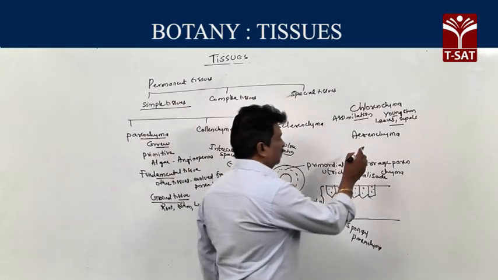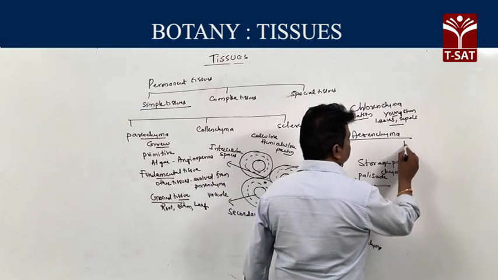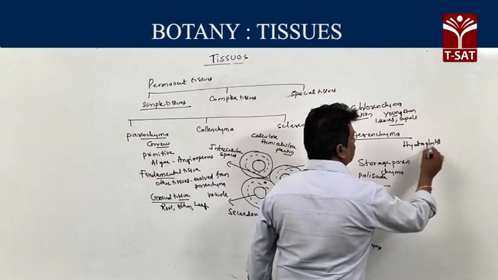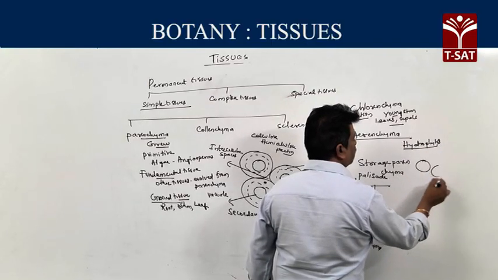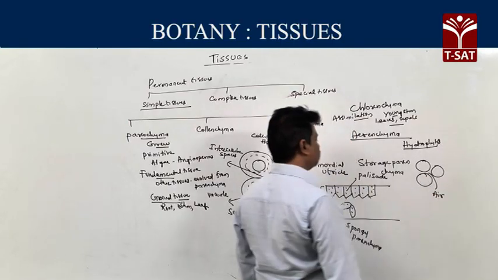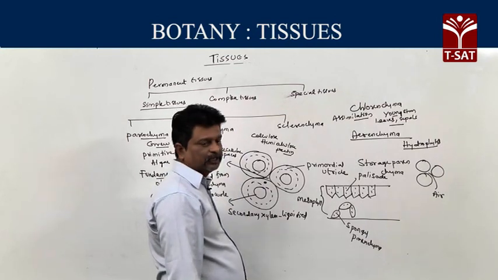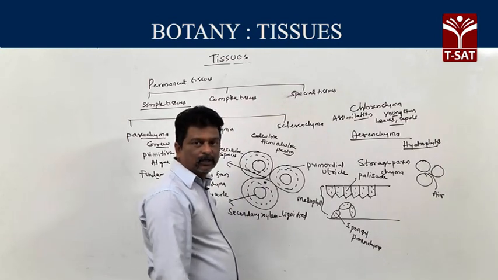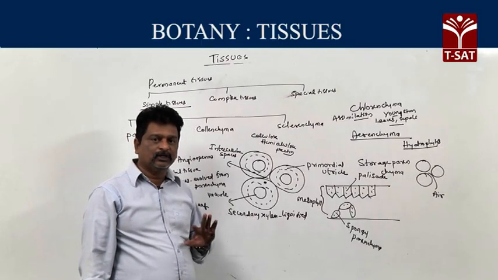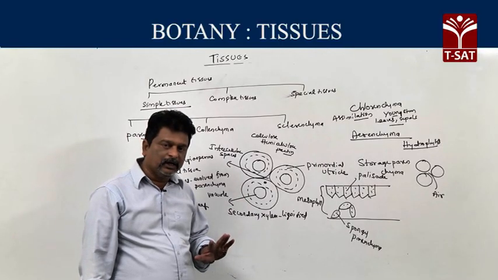Second one, aerenchyma. Aerenchyma is a characteristic feature of hydrophytes, common in hydrophytes. Aerenchyma means cells loosely arranged. So, intercellular space is present. That intercellular space stores air, rightly called aerenchyma. Aerenchyma is present in all parts of hydrophytes.